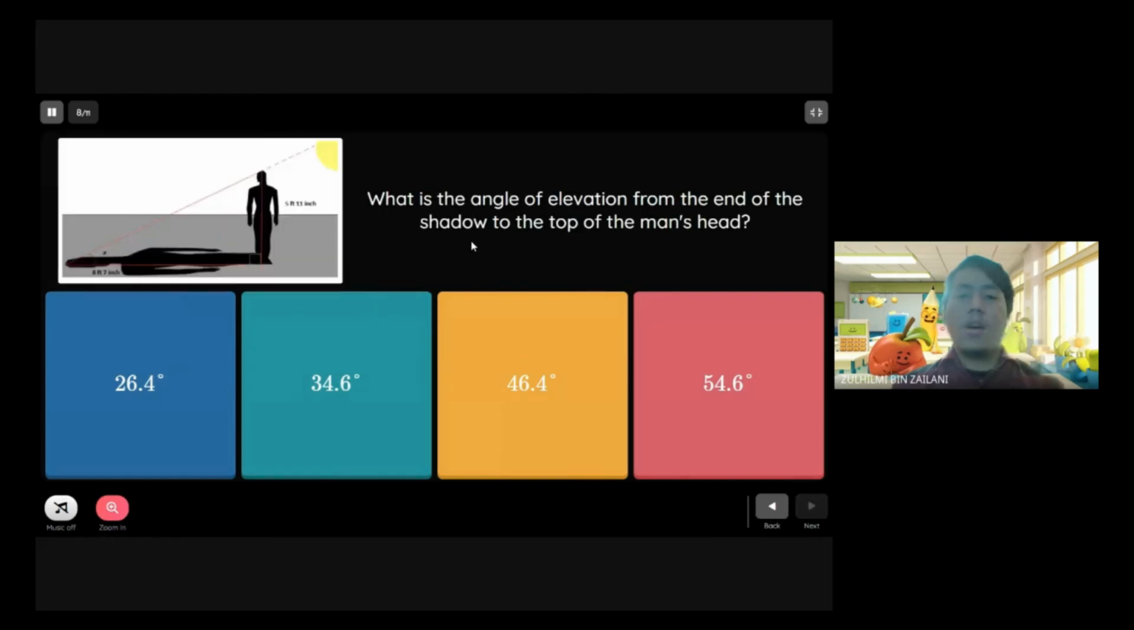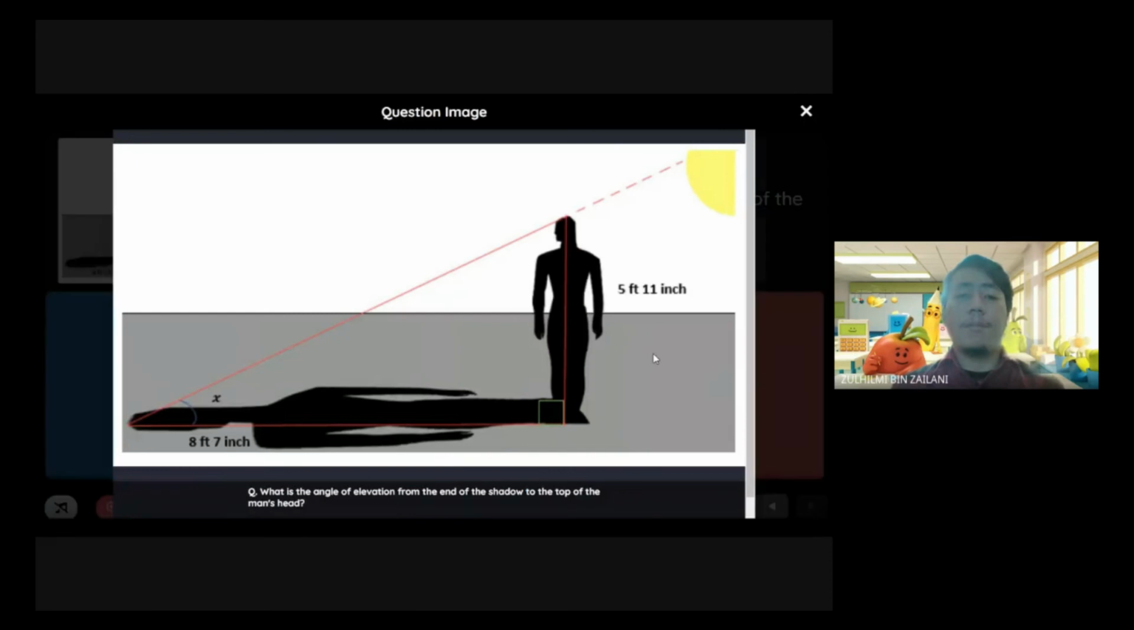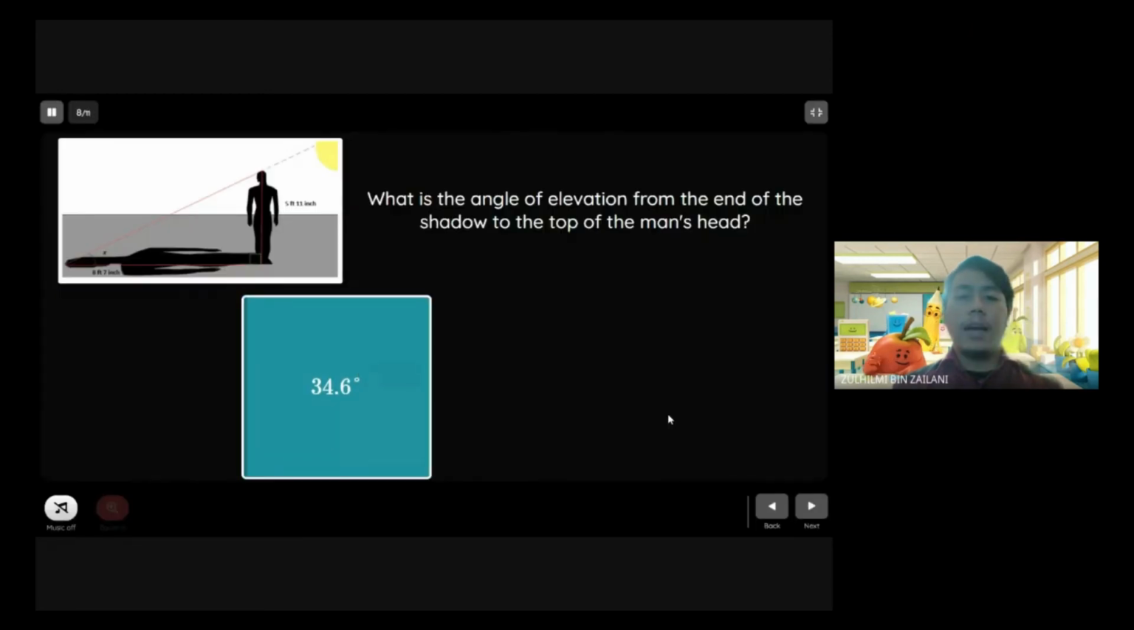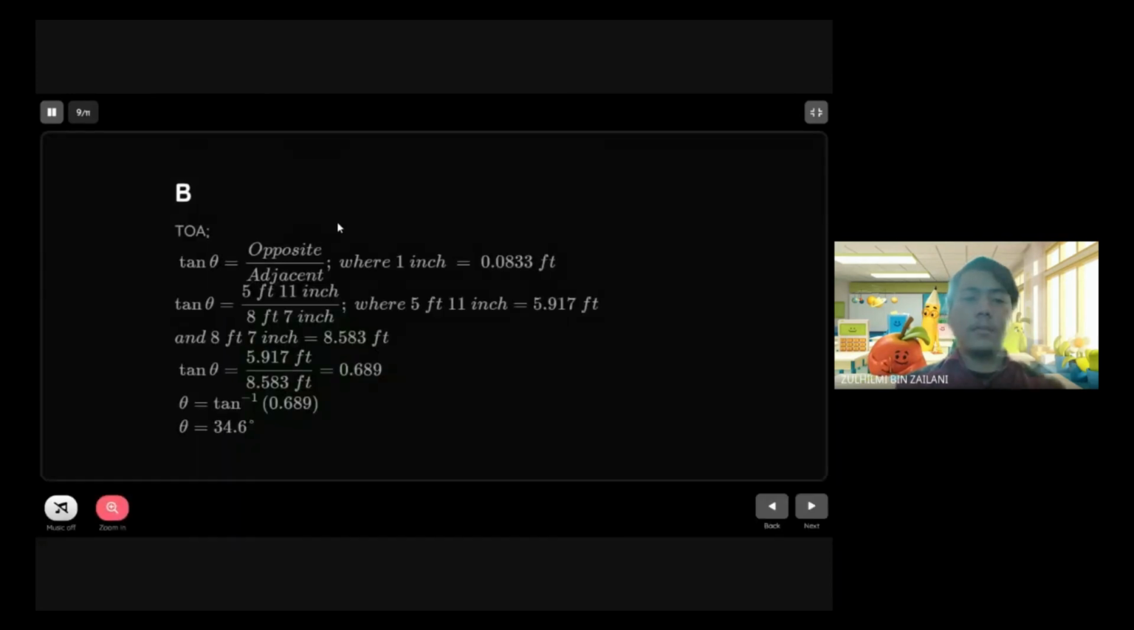So the next question, what is the angle of elevation from the end of the shadow to the top of the main height? I'll give you 3 more seconds to answer this question. So the answer is B, 34.6 degrees. This is because we need to find the angle, and we have the opposite and adjacent values. So we need to find the angle using the tangent equation.